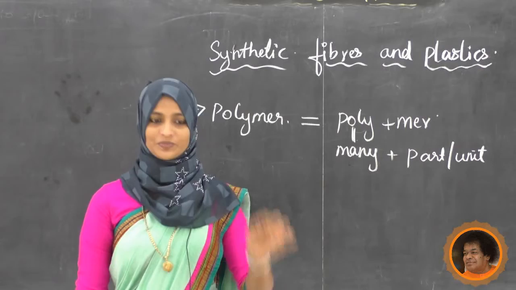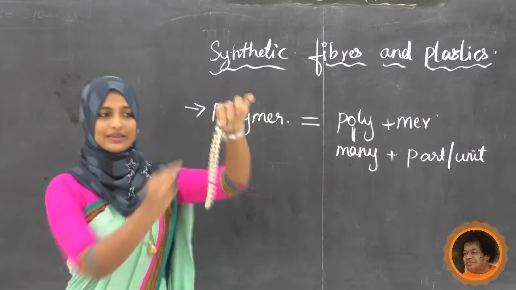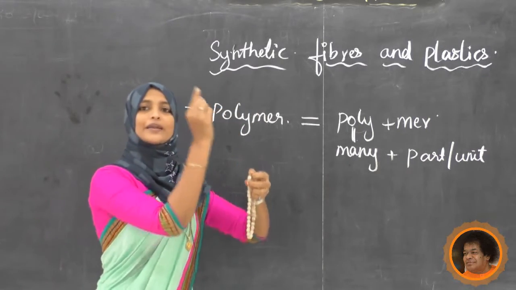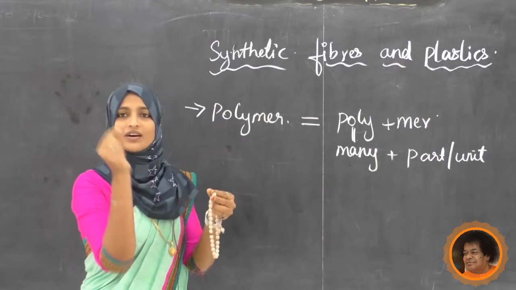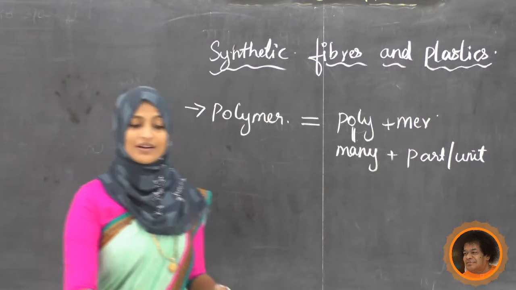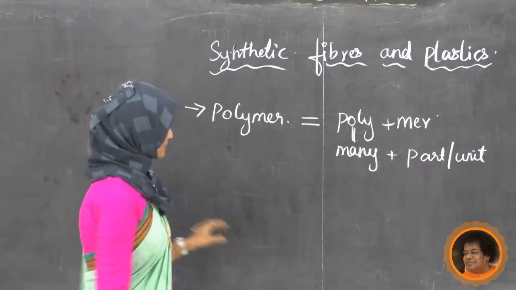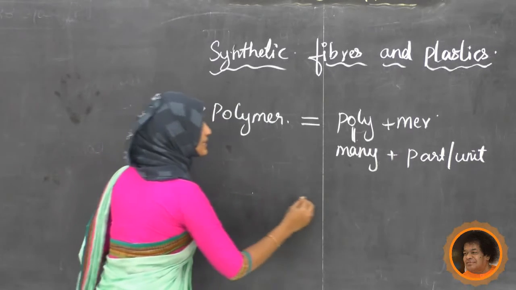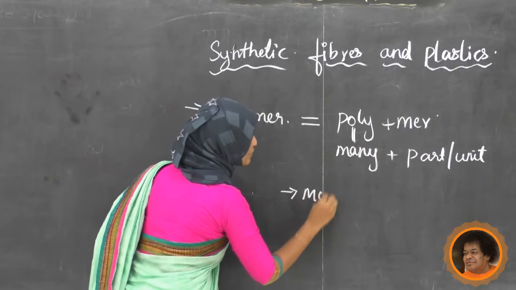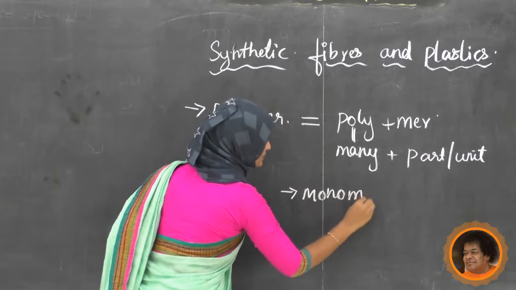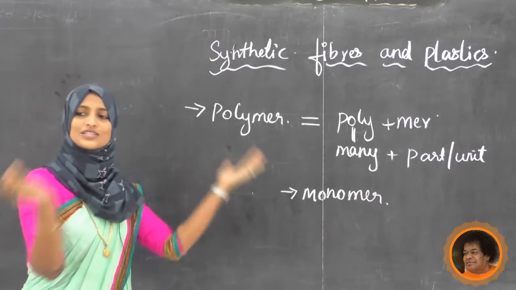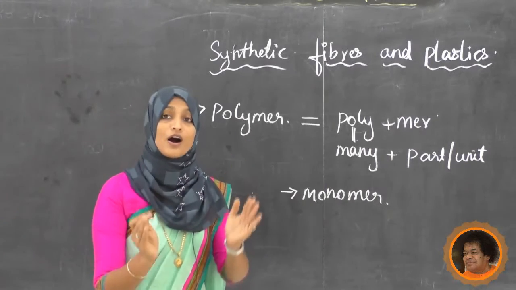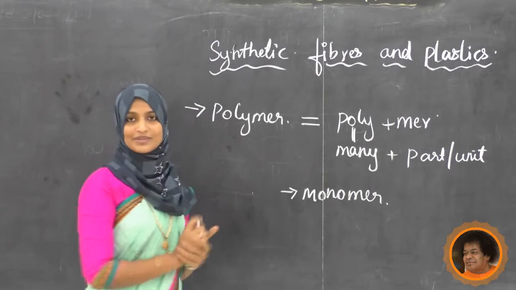Now here, a single bead, a single unit in the polymer, is called a monomer. If a number of monomers are joined together, they form a big polymer.